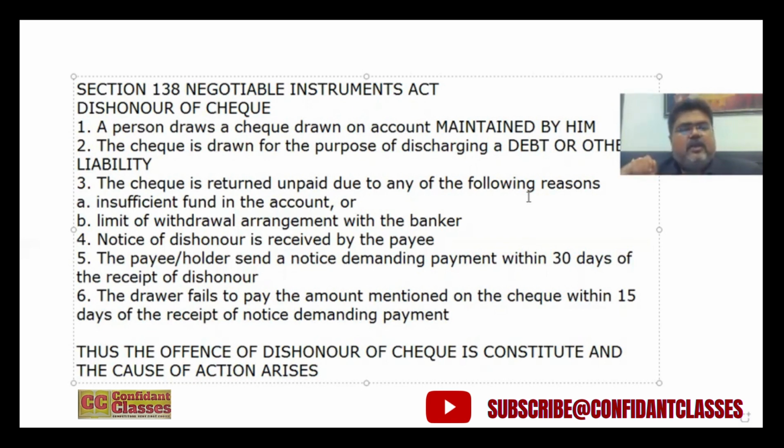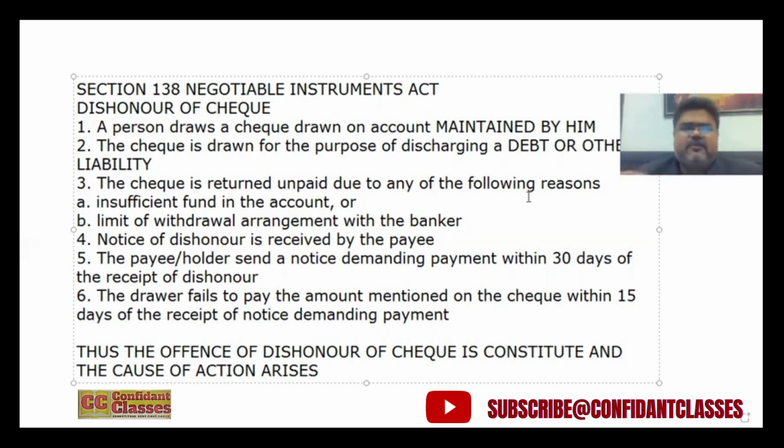Second important element of Section 138 is that it was drawn for the purpose of discharging a debt or other liability. So here you may see the ellipsis, meaning some missing expressions. Debt must be a legally enforceable debt. So when the statute says debt, it should be a legally enforceable one. Liability should be a legally enforceable one.